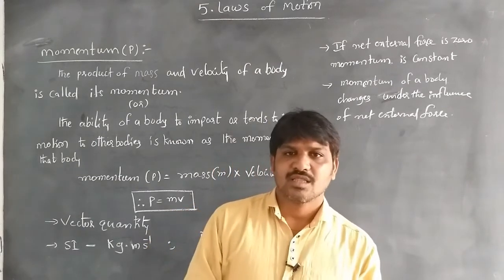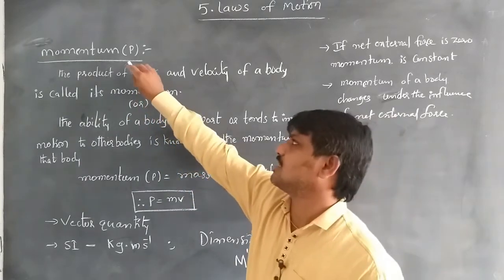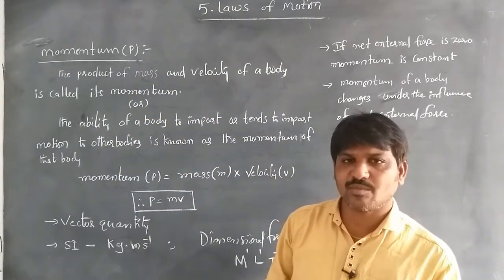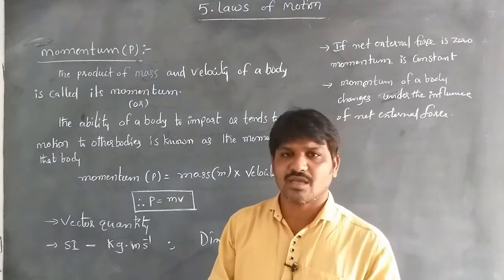So here this is about linear momentum. When the body is moving along a straight line, it is the product of the mass of the body m and the velocity of the body v.